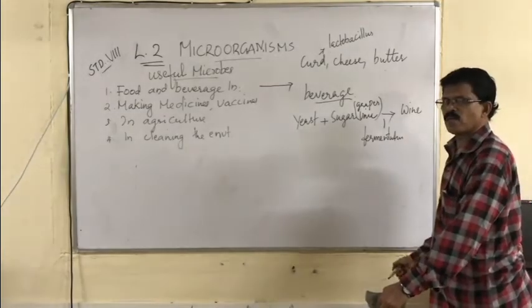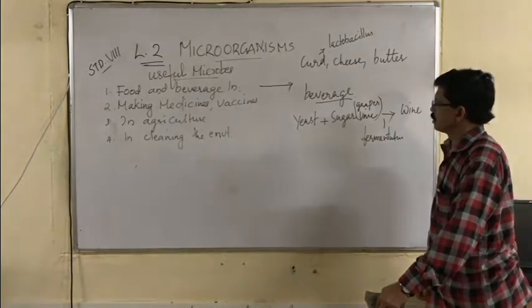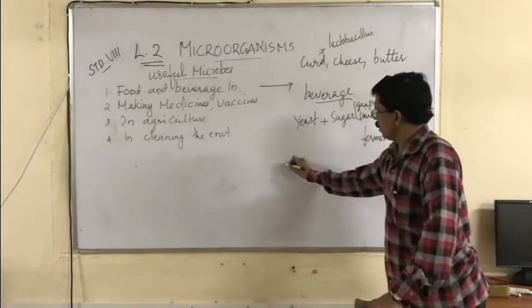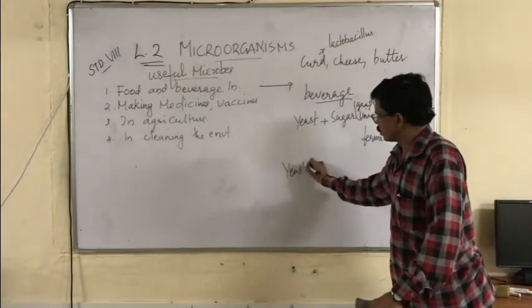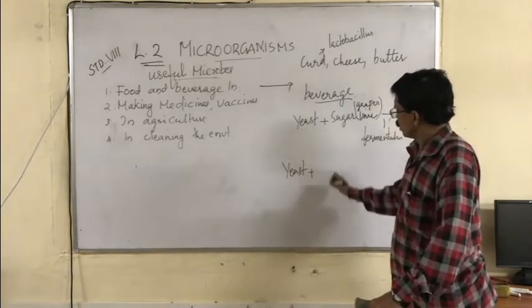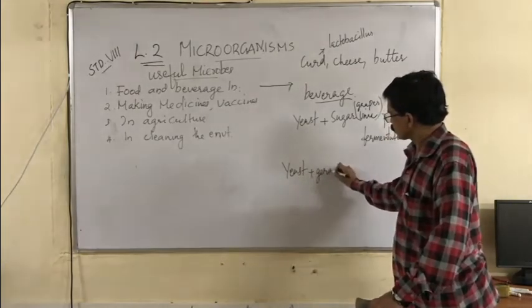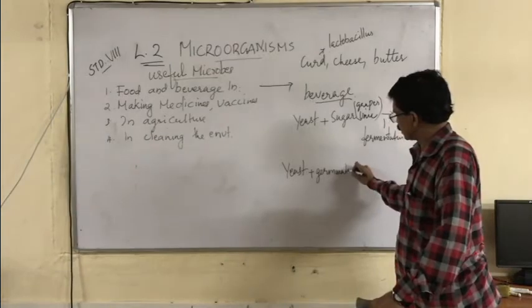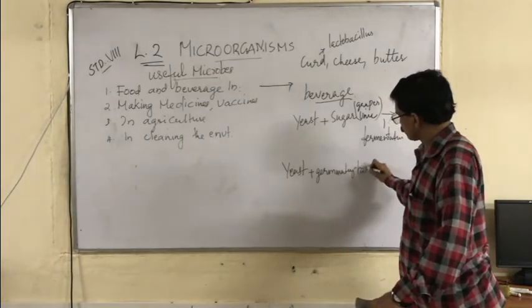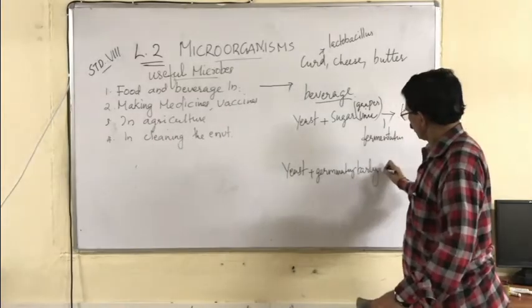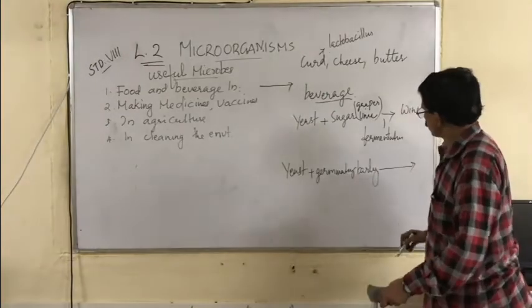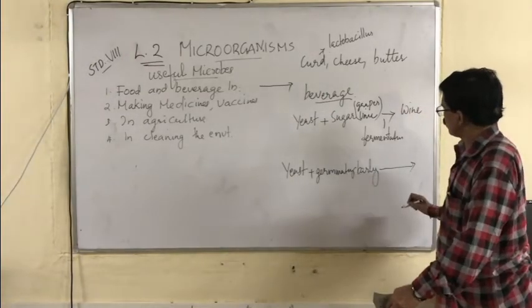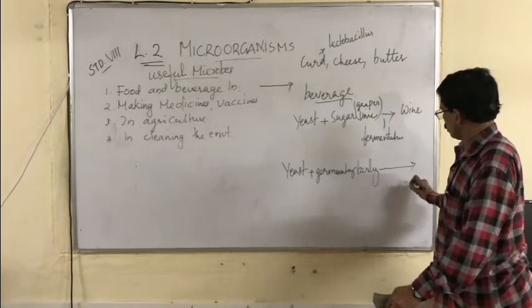What are the different types of wines available in the market? Now, this yeast can be treated with germinating barley and produces different types of beer.